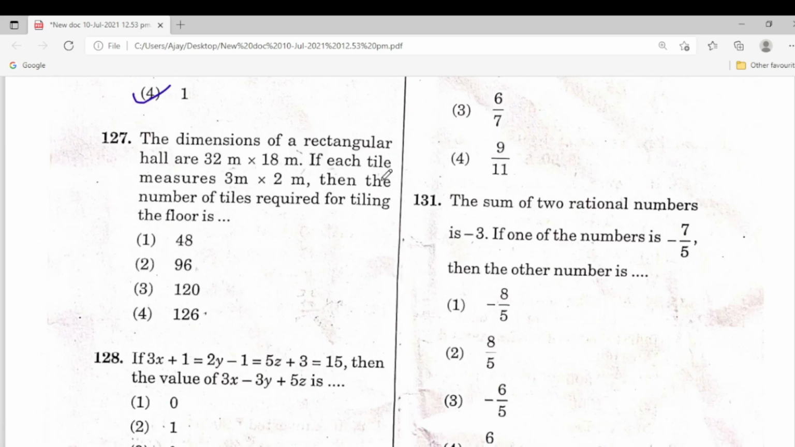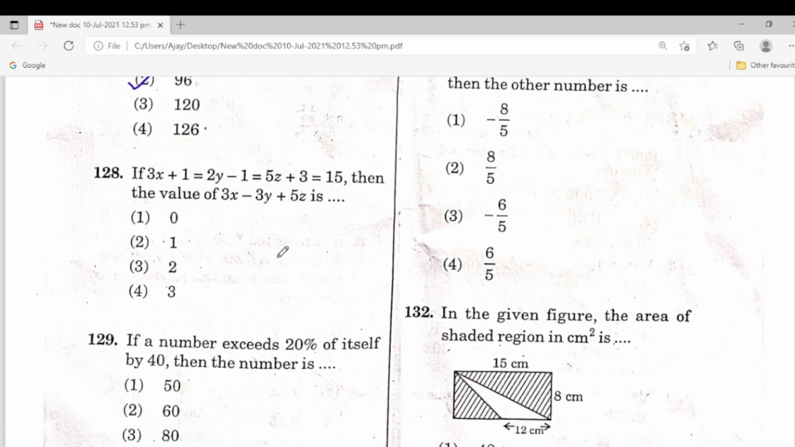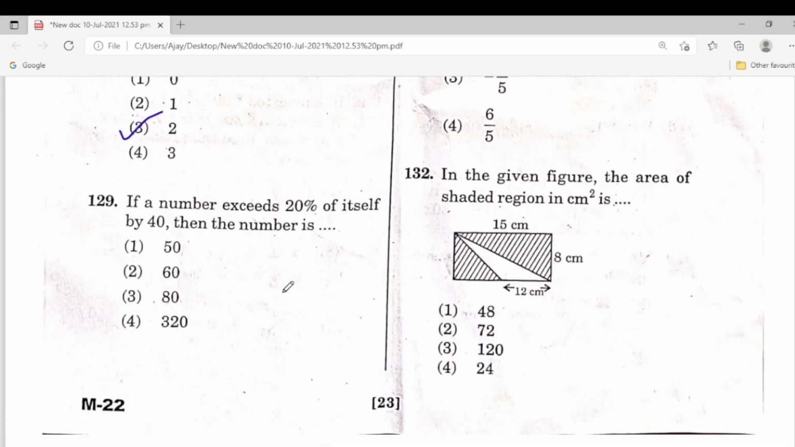The dimension of a rectangular hall is 32 meter by 18 meter. If each tile measures 3 meter by 2 meter, then the number of tiles required for tiling? So when you do the solution, you can get the second one, answer 96. 128. So here is the third one. This is only a model paper. Next we will practice. 129.